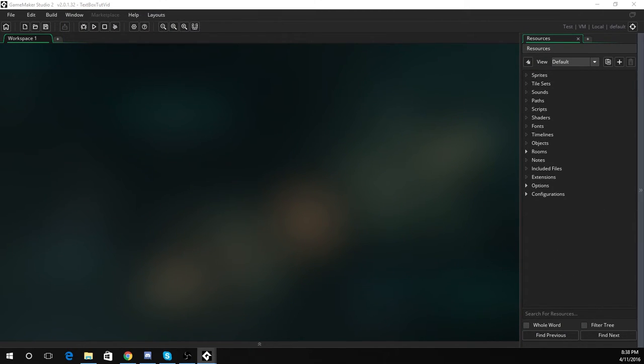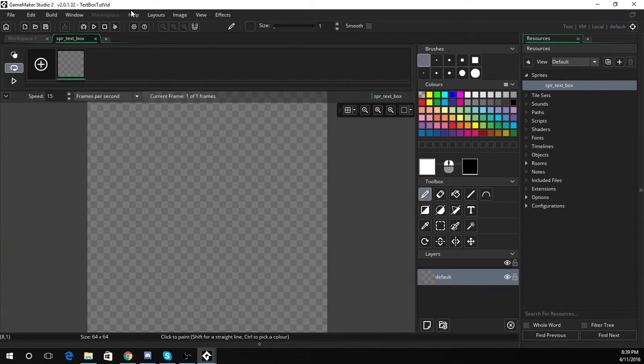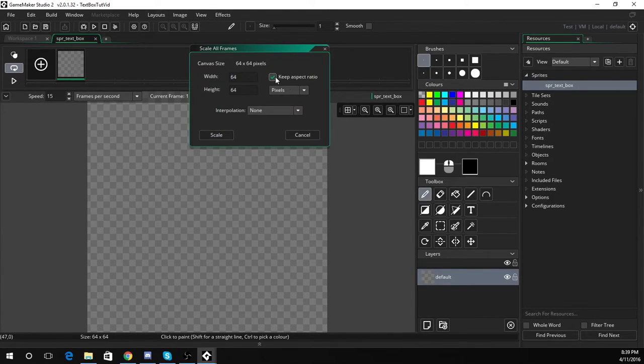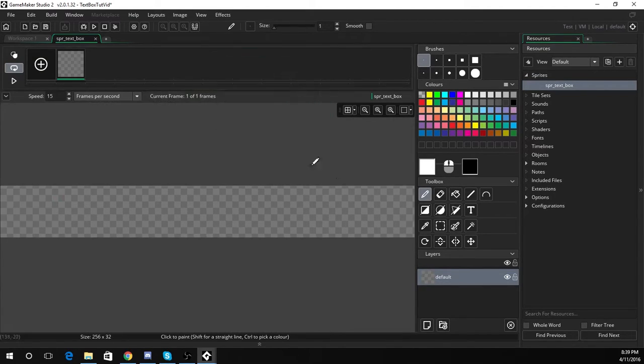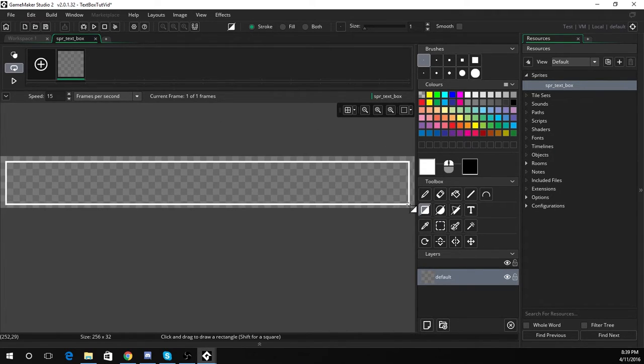Of course the first thing we're going to need to do is create our sprite. We're just going to call this spr_text_box. We'll edit this image and resize it. We do not want to keep that aspect ratio, we'll go 256 by 32 and we'll scale that down. So now what we're going to do is draw a nice little box there.